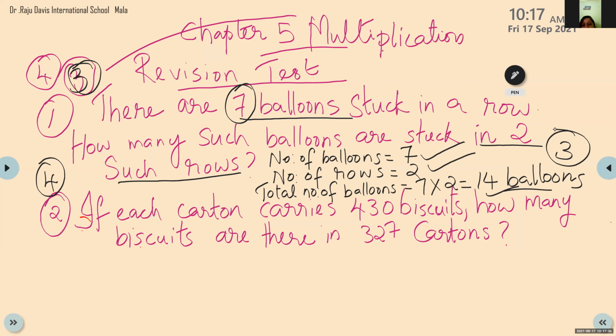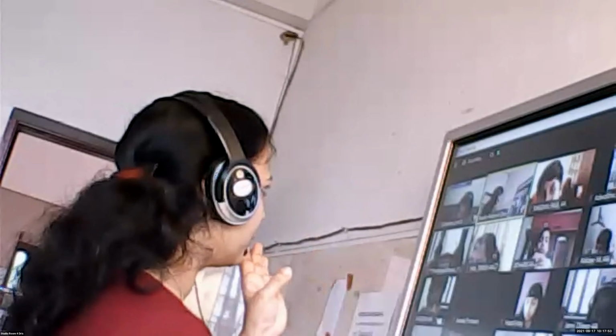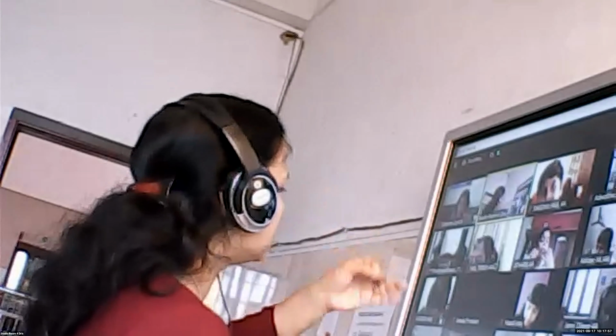Okay, next one. Ma'am, in the last one, I write total number of balloons stuck in 2 rows. Stuck in 2 rows, no problem. See, children, don't worry about the words in each sentence. Just we need to get the idea of how many rows, how many balloons, how many total. Only that much we are focusing on. Okay, clear. Now complete question number 2 fast.